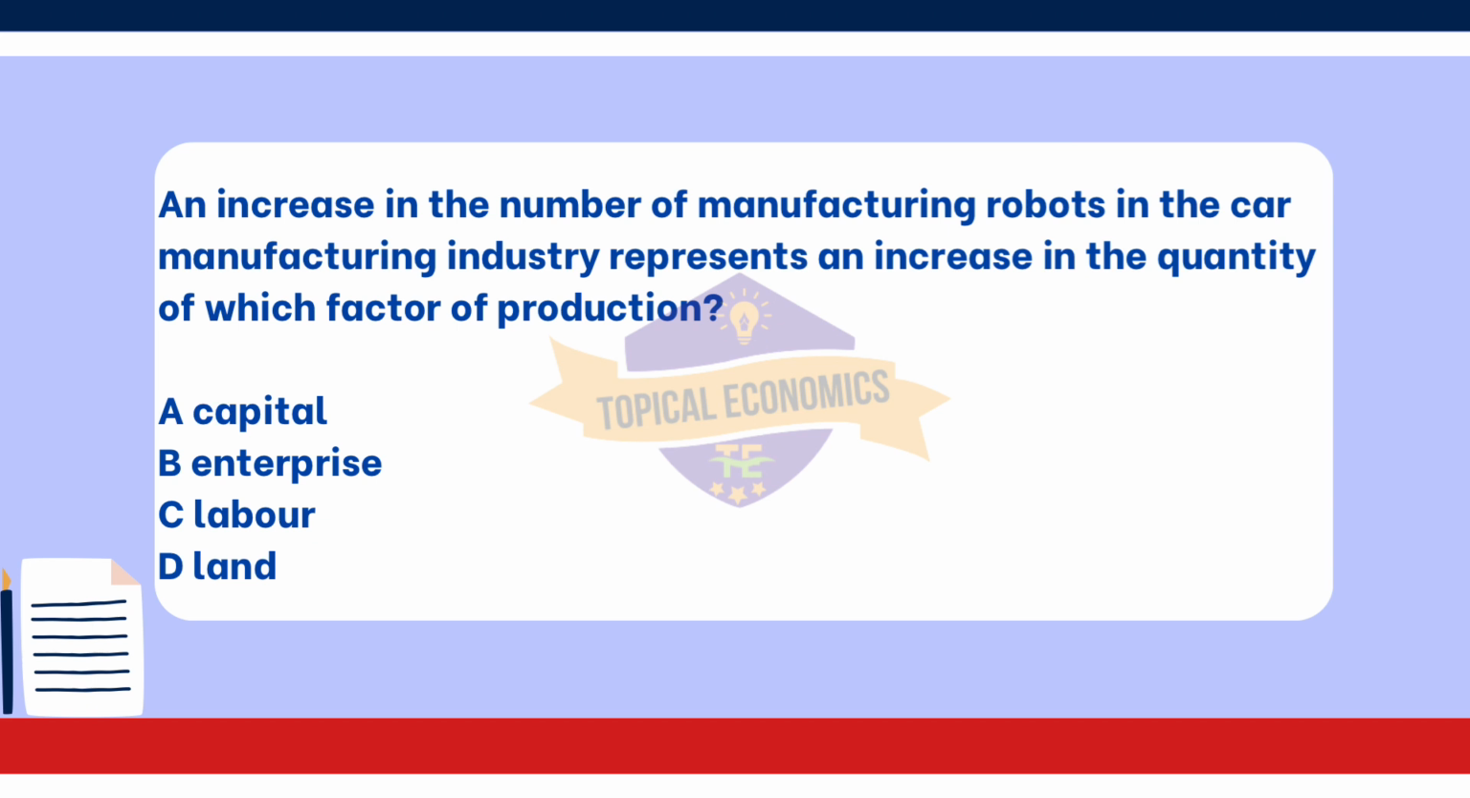And, optionally, D, land, refers to natural resources used in production. An increase in robots does not represent an increase in land, it is specifically related to capital.